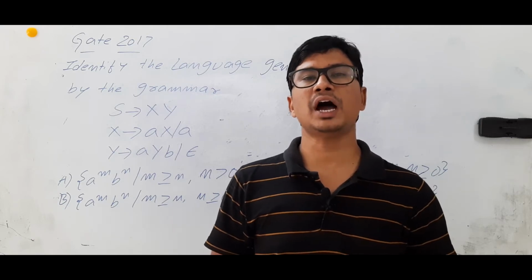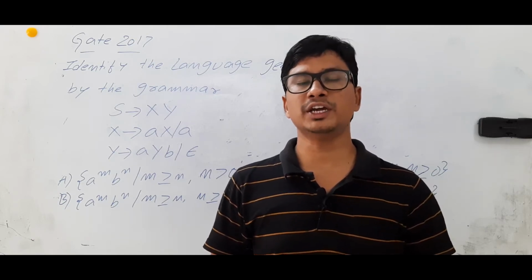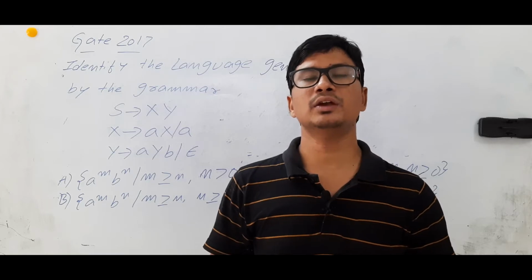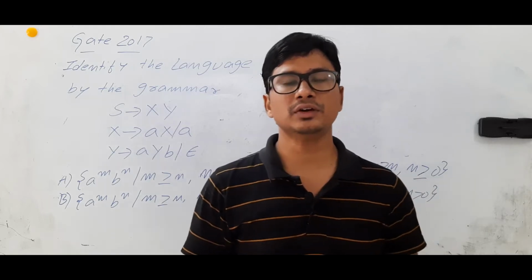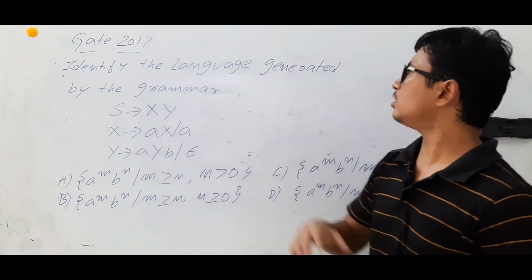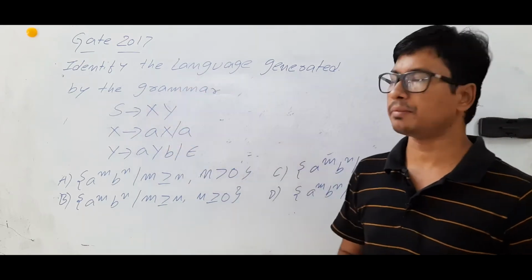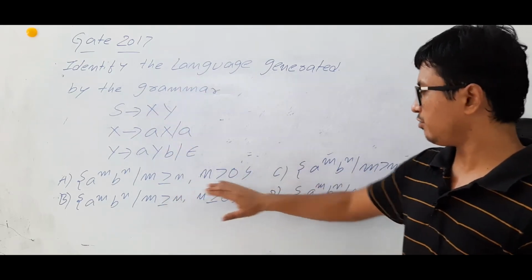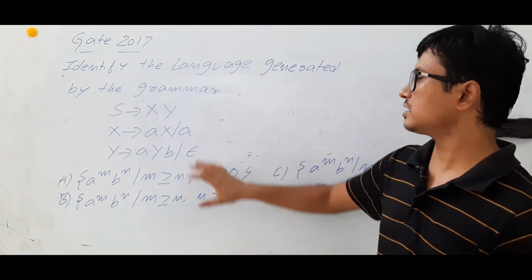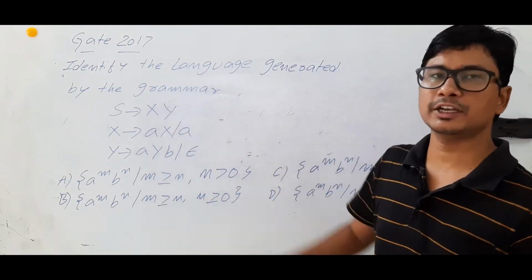In this video, I want to discuss one of the GATE questions which came in the year 2017. Let me read out the question. Identify the language generated by the grammar. They have given 4 languages and they are asking which language can be generated by this grammar.